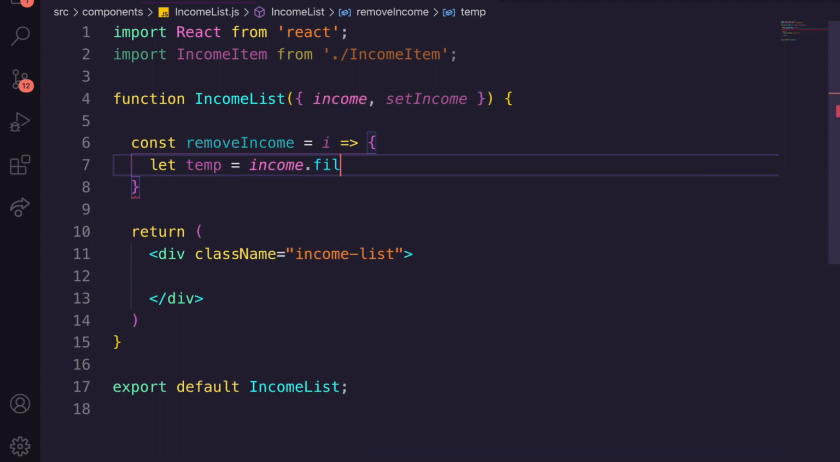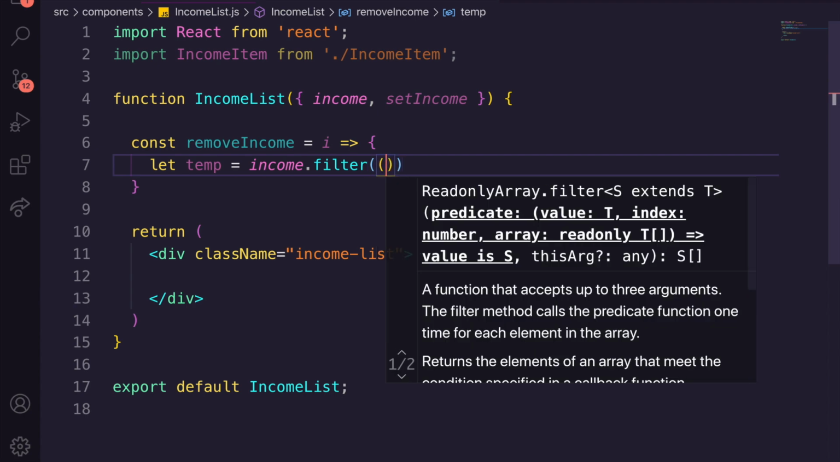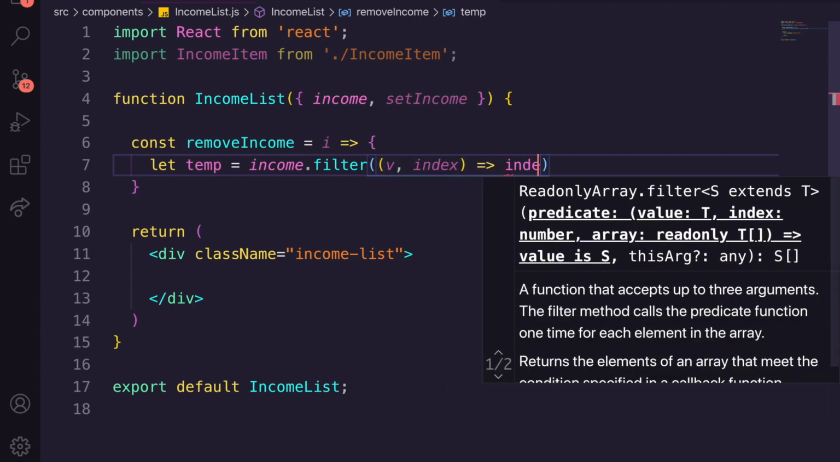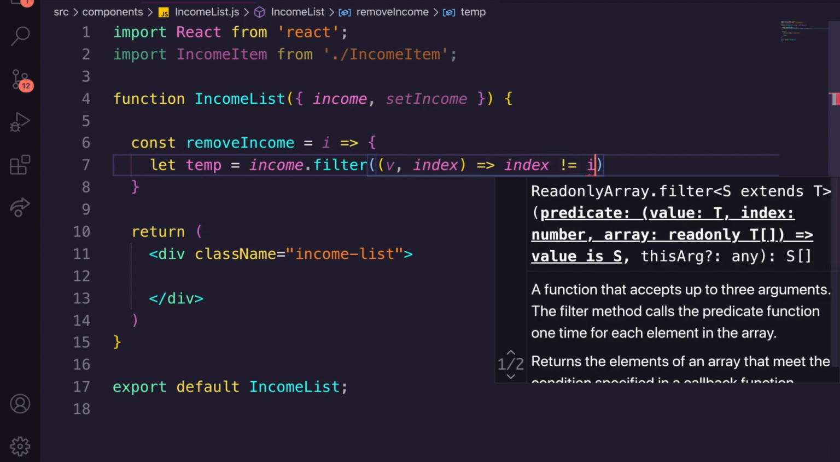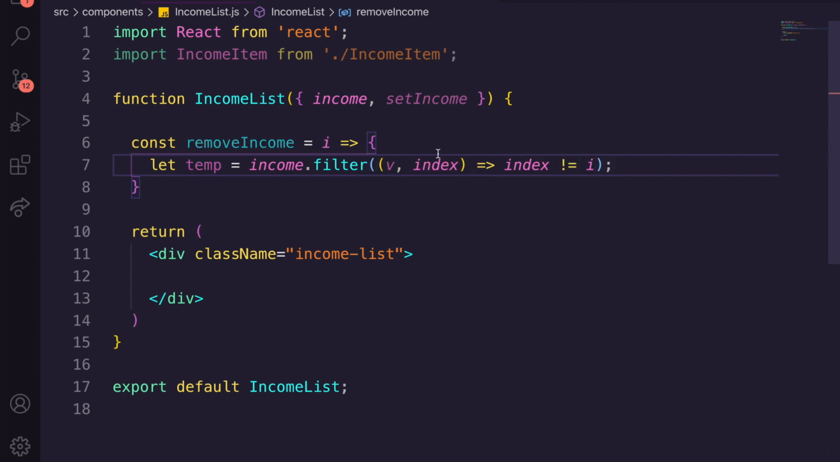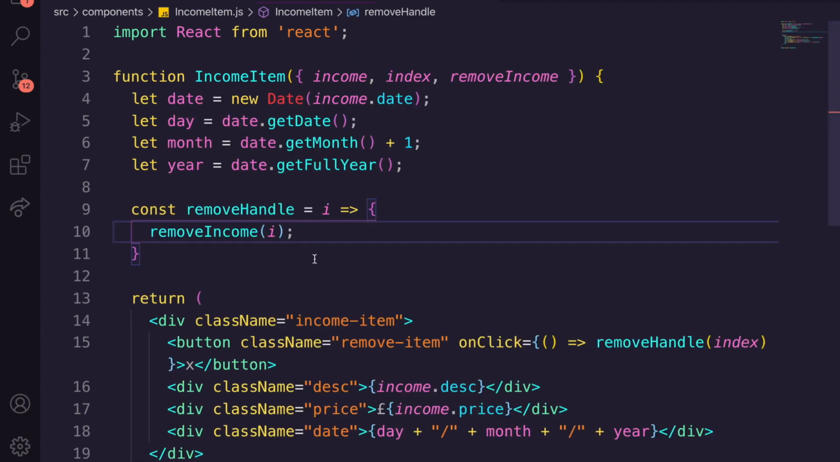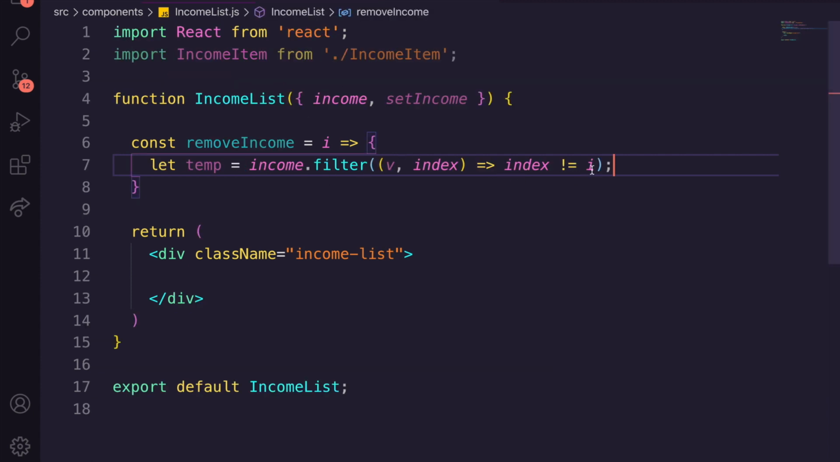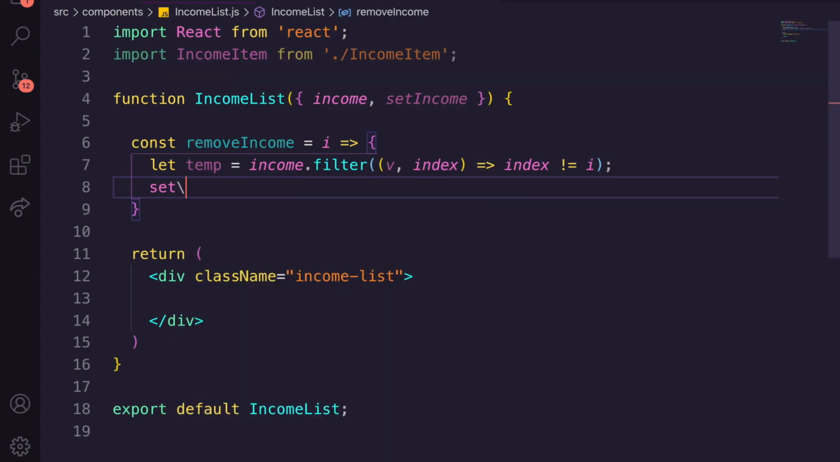We're going to create a temp income, and we're going to filter the income, and all we're going to say is value, index, so the value and then the index, and we're going to say if the index is not equal to i. So we're going to pass back anything that's not equal to the income we pass through. So if you remember an income item, when we remove it, we pass through the index of that item in the array, and we're just going to remove it from the array once we click delete. We're going to go to setIncome, and we're going to pass through temp. So we're going to reset our whole income every time we remove one.